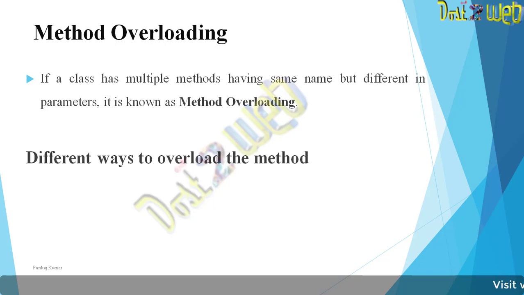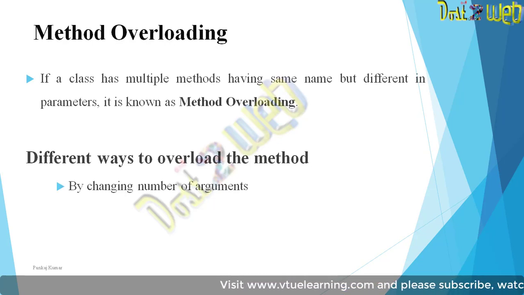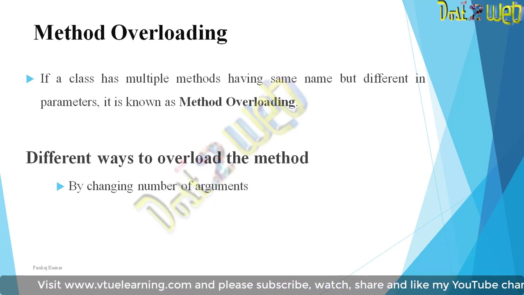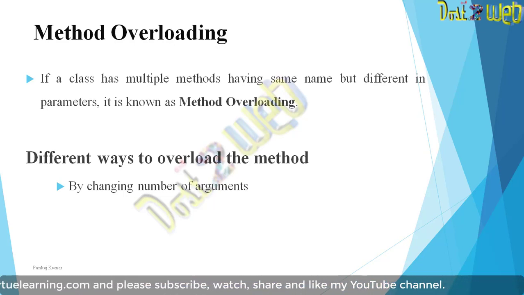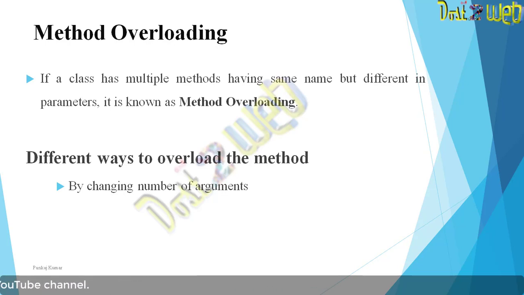So you know very well the different ways to overload a method. You can change the number of arguments. You can pass one argument, two arguments, or three arguments. You can also change the data types: integer, float, string.